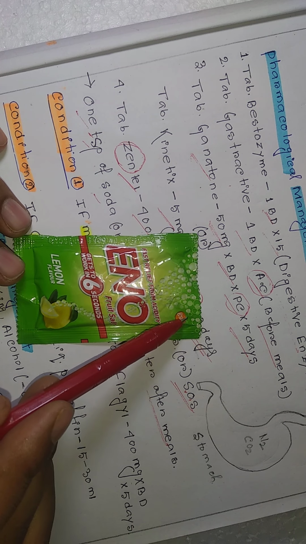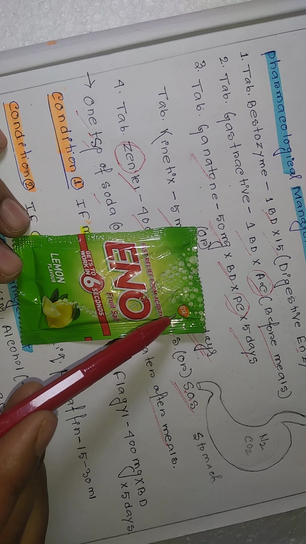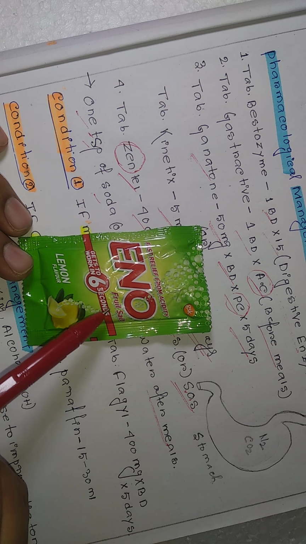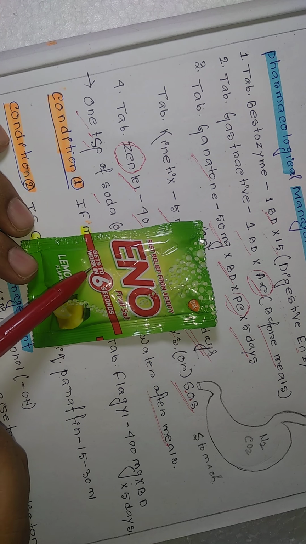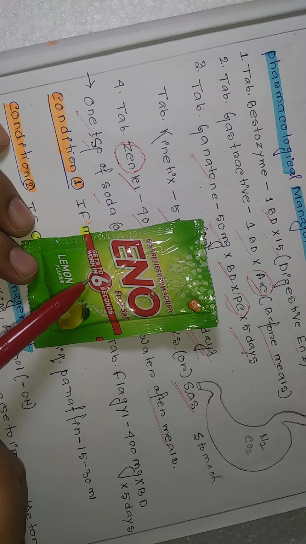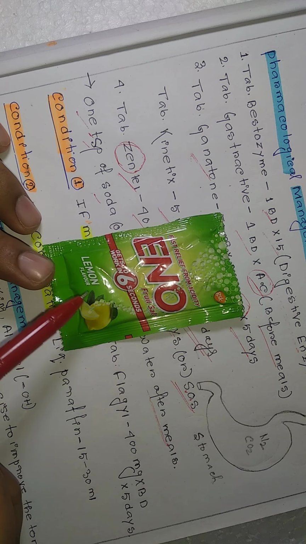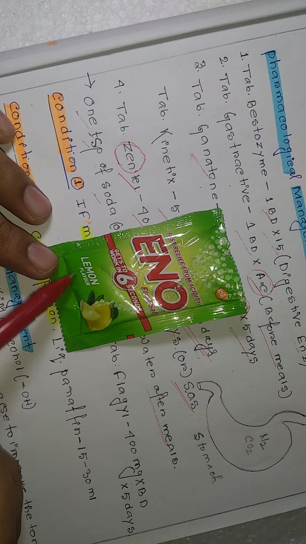There is a branded company, GSK, and Eno fruit salt, which they advertise as working in 6 seconds. If you see the flavor, there is a lemon flavor. They are saying that this is lemon flavor. So you can use that also for management of flatulence.